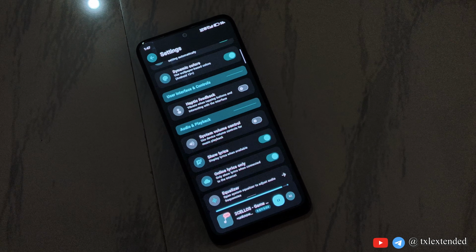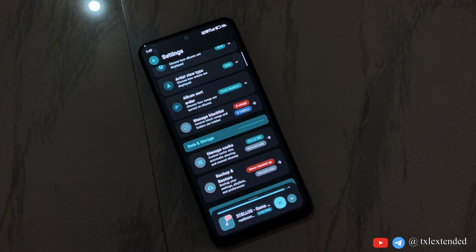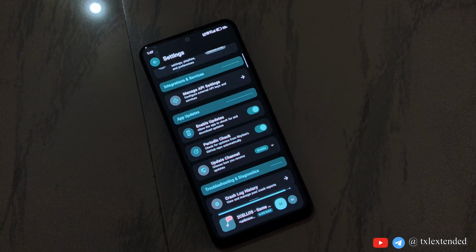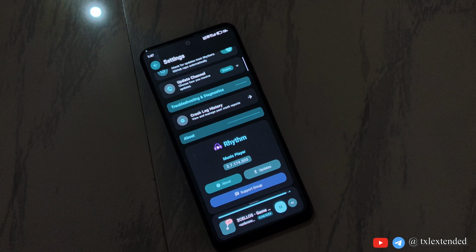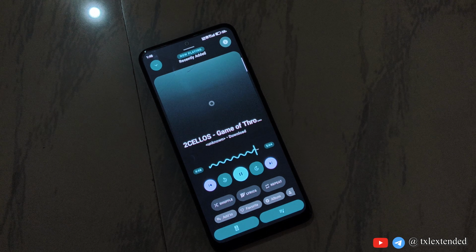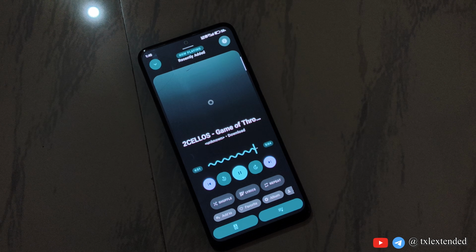It only supports Android 12, but if you are not on Android 12, then you will still have a great UI experience. And yeah, there are the normal options that every application should have. They are all available here, so no issue with that. So you must try this application if you really care about the UI experience and animations in a music application.